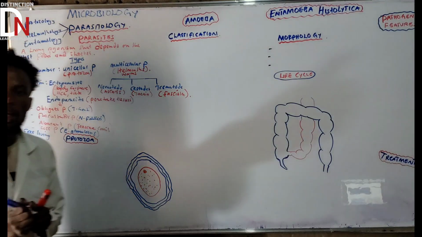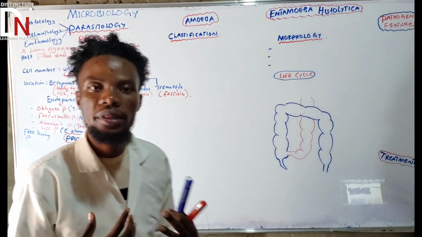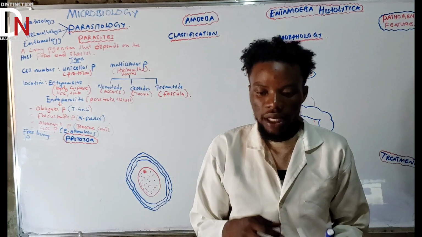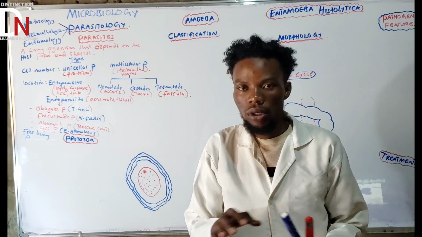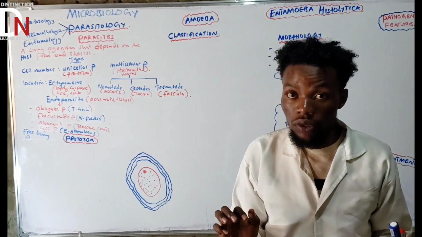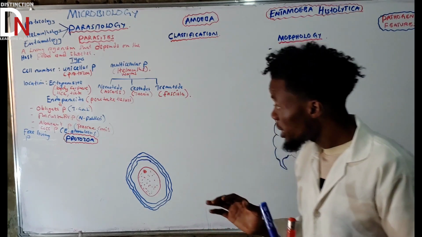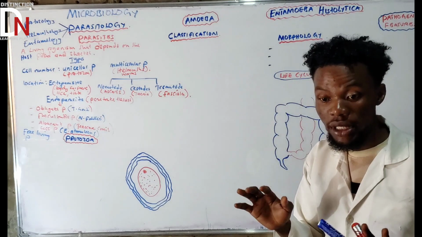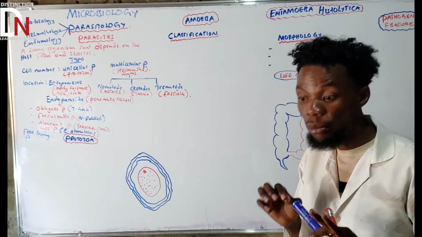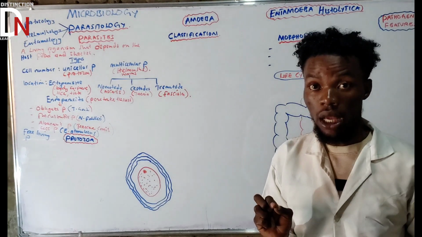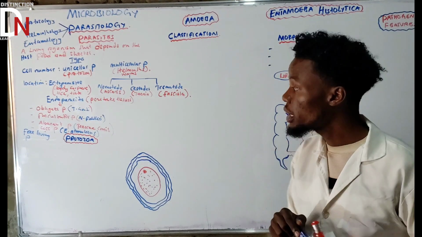Free living parasites are the parasites that live on their own, independent, in a non-parasitic form. Basically, they don't need to affect other individuals or hosts. They don't affect any host if they are on their own. The moment they encounter a host, they are going to start affecting that host. Those are what we call free living parasites.